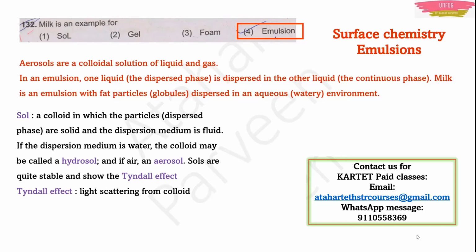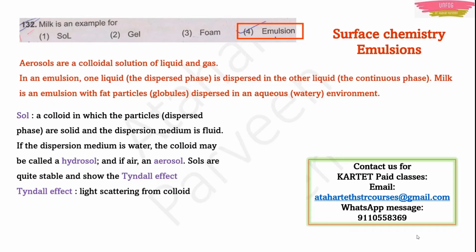Another type of material is known as sol. This is also a colloid, but here the particles, meaning the dispersed phase, are solids and they are mixed with a fluid. The dispersion medium is fluid here. That type of material is known as sol. If the dispersion medium is water, then the colloid is called hydrosol. And if the dispersion medium is air, then that colloid is called aerosol. I told you, right? The liquid and gas are mixed together, it is called aerosol. Now sols are quite stable. Always they are stable and they show the Tyndall effect.